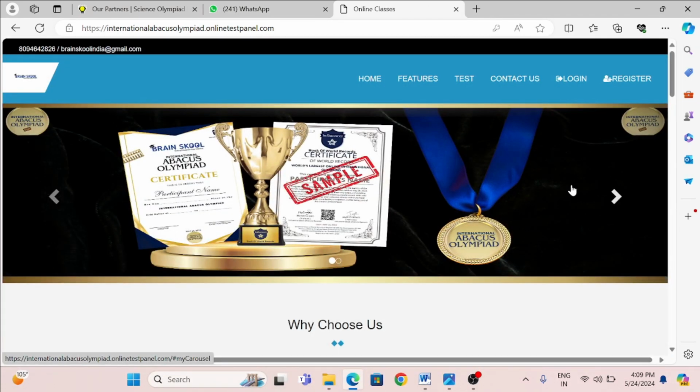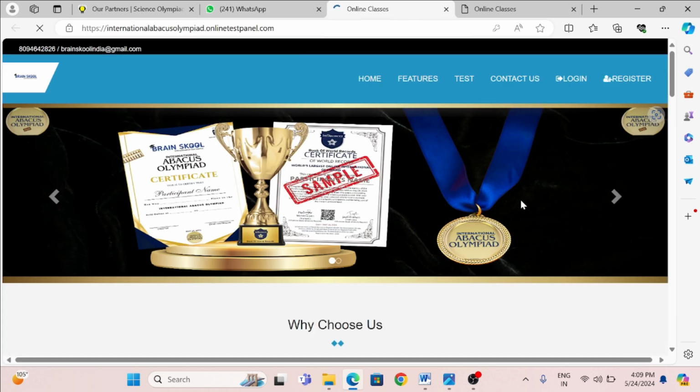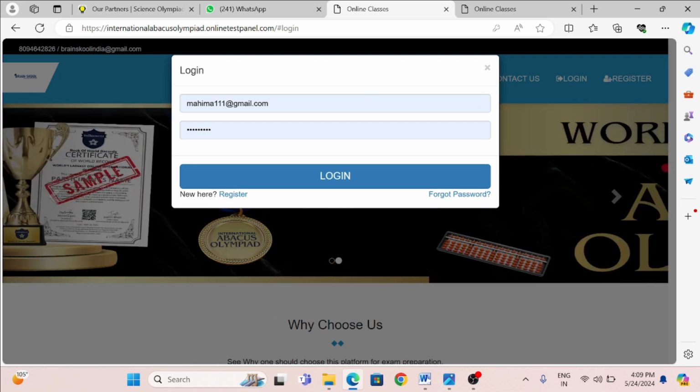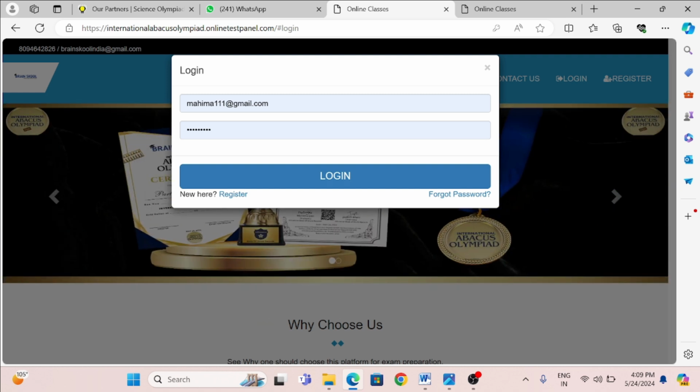When you click on that particular portal, you will receive this kind of panel. Now click on login. There you have to put your login ID and password which the team has given you, or you yourself can generate it.